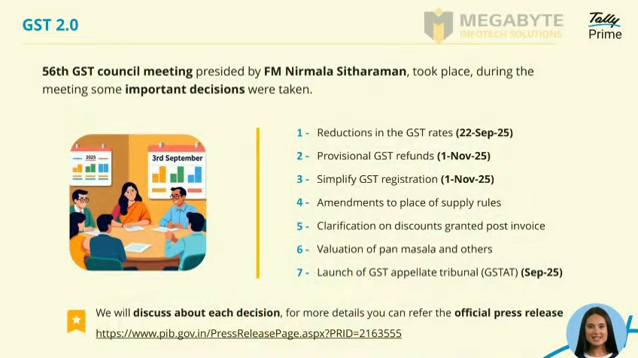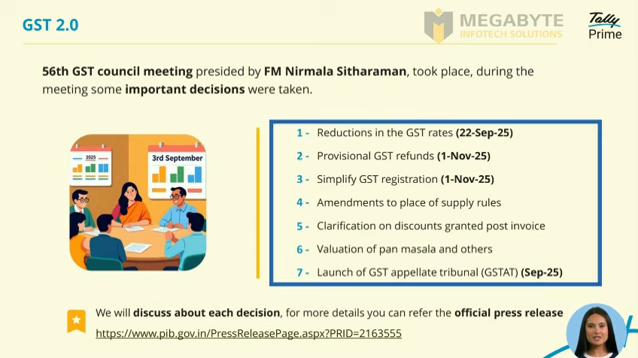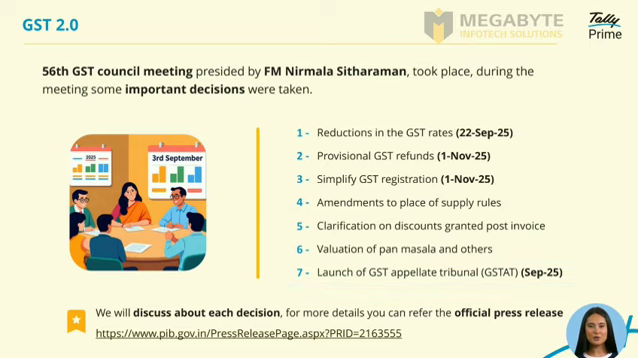In the 56th GST Council meeting, chaired by Finance Minister Nirmala Sitharaman, several important decisions were made. These include reducing GST rates, introducing provisional refunds, simplifying the registration process, amending place of supply rules, and clarifying how post-invoice discounts will be handled. The Council also decided on valuation rules for products like pan masala and tobacco, and announced the launch of the GST Appellate Tribunal. Let's go through each of these changes one by one.